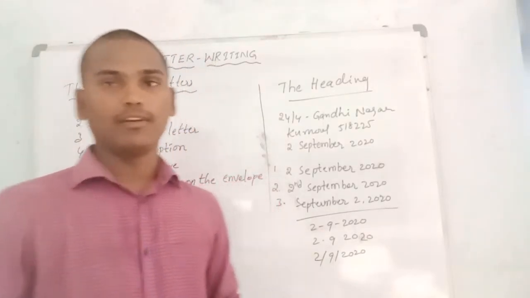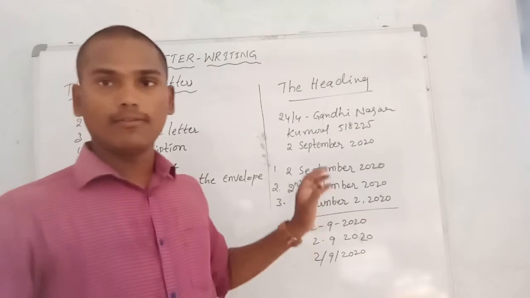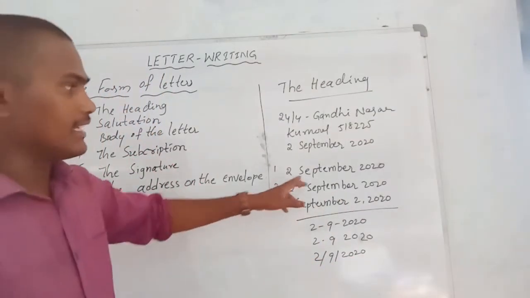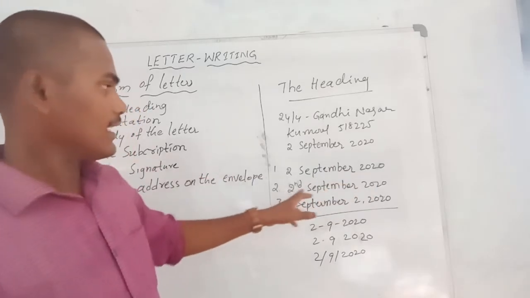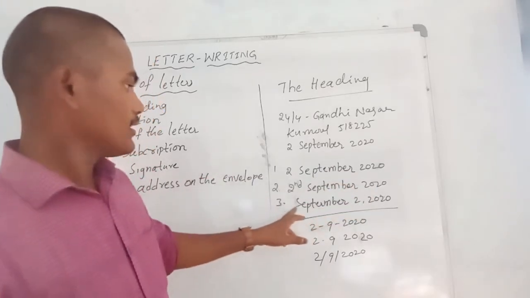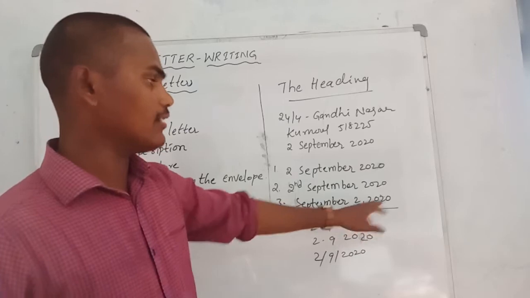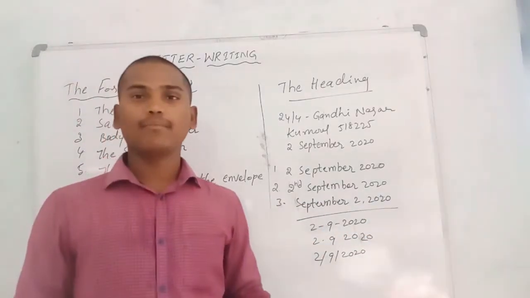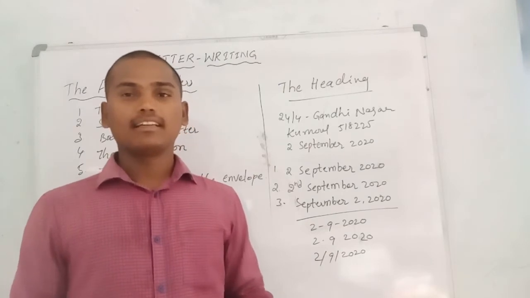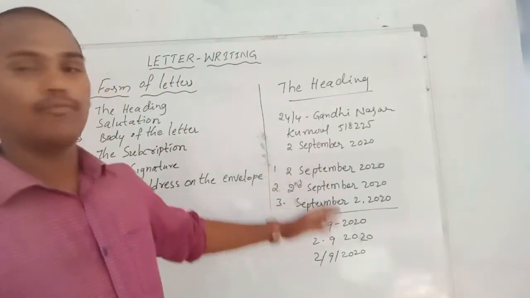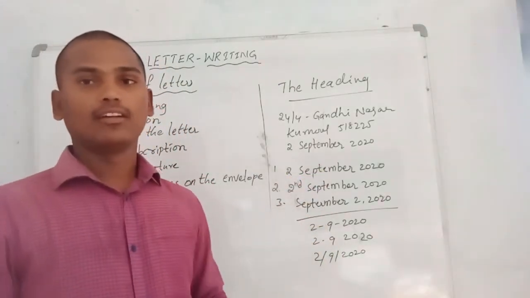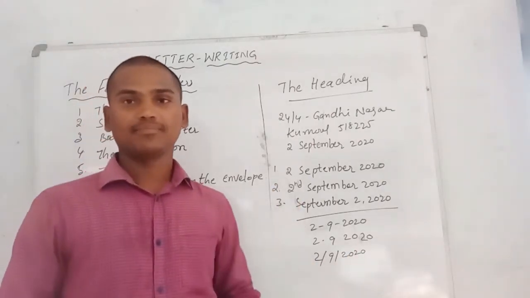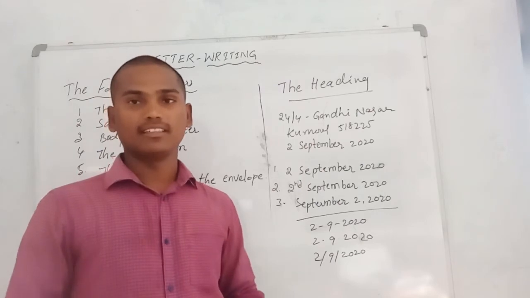Students, we should always write the heading at the right corner of the first page. That is very important. Here I have written 2nd September 2020, or September 2nd 2020. The date may be written in any of these ways. That is not a mistake at all, so we can choose any way to write the date. I would like to remind you of this.